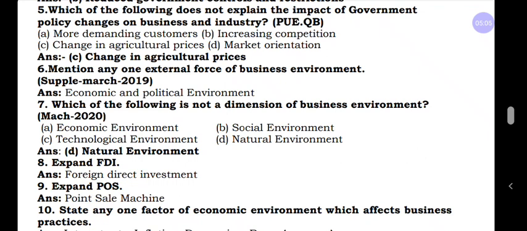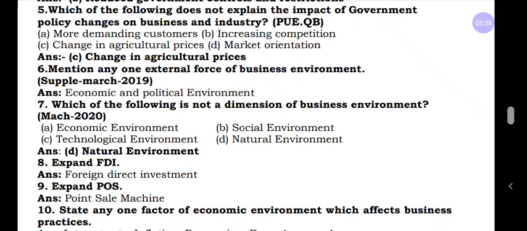Here the options: more demanding customers, increasing competition, change in the agriculture prices, market orientation. The answer is changes in the agriculture prices. Why? Because any changes made by the government may not affect agriculture prices.